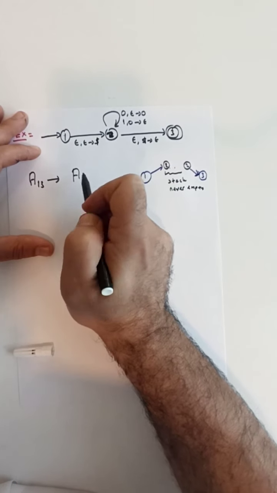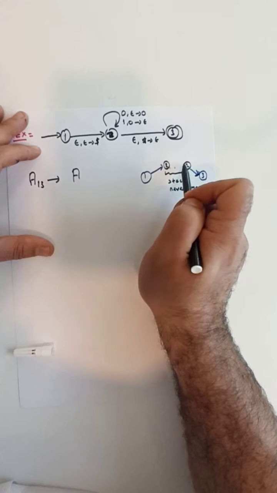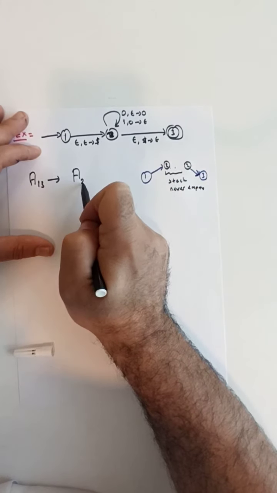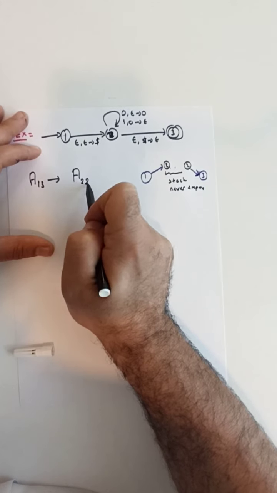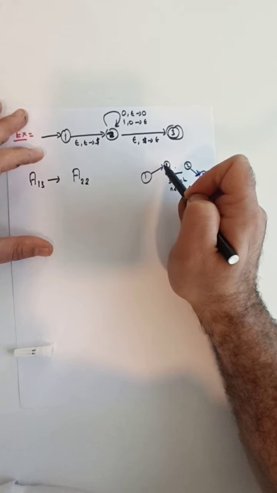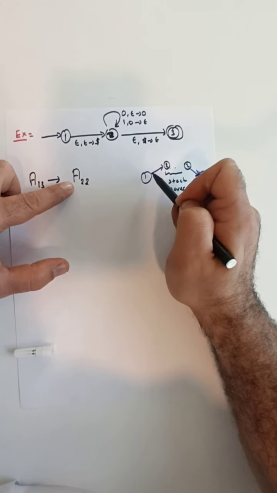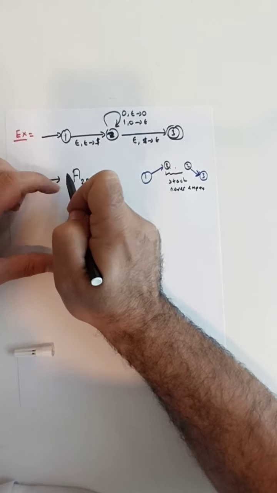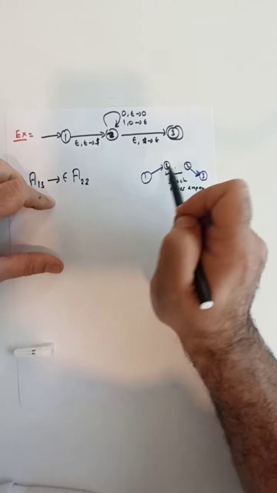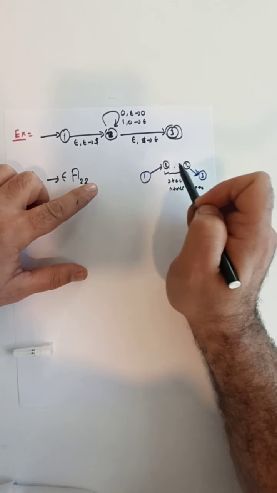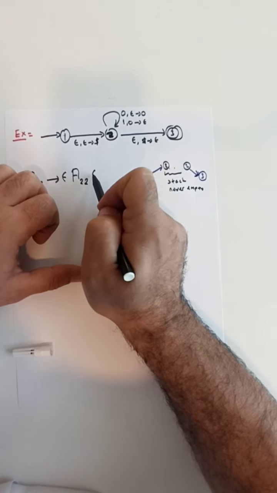If we can write down the variable corresponding to the strings that are consumed in this path from state 2 to state 2 itself, then we can write down, before the A22 variable, the input symbol consumed in here, which is epsilon, and we can write down the input symbol that is consumed with the final transition, which is also epsilon.